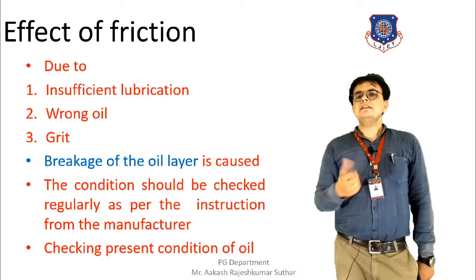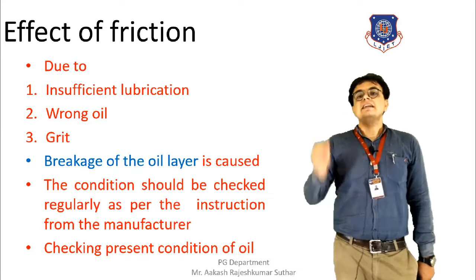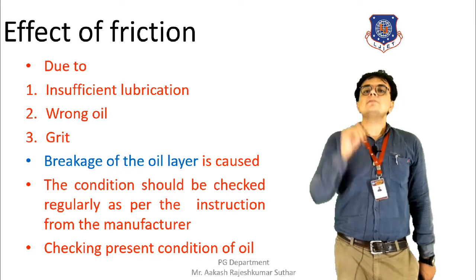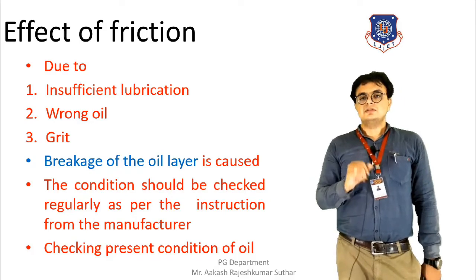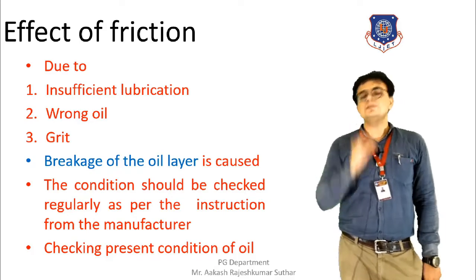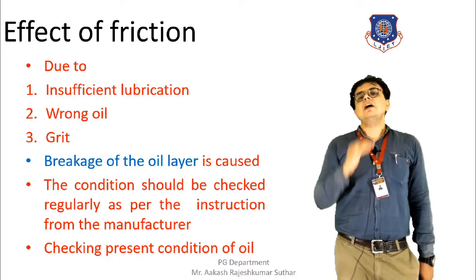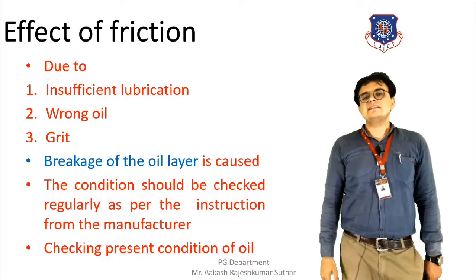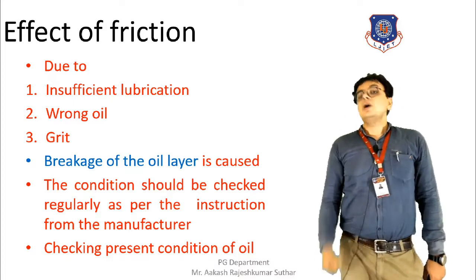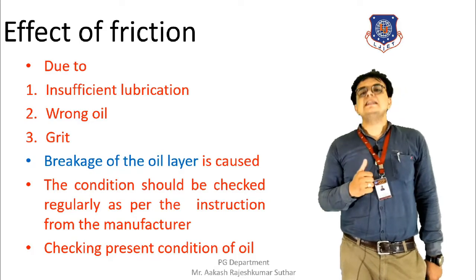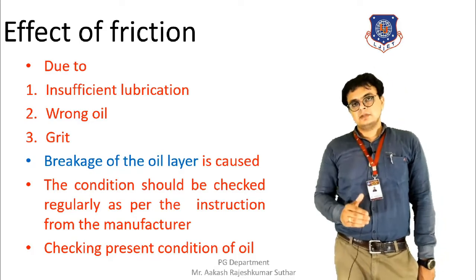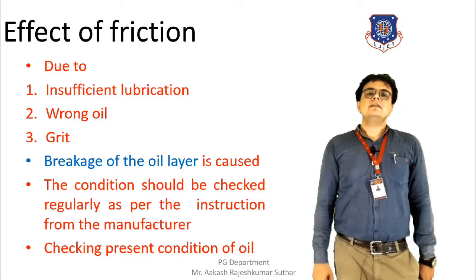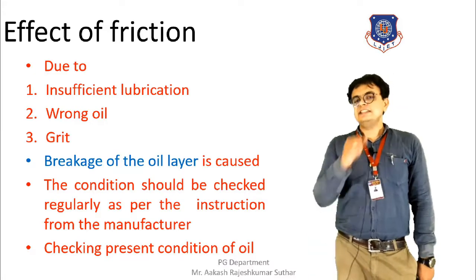It can be seen by observing that ring that is dipped into the machine. This is how regular checking is required. If it is found improper, then such oil is required to be replaced by new oil. In this way, we can prevent problems in the electric motor.